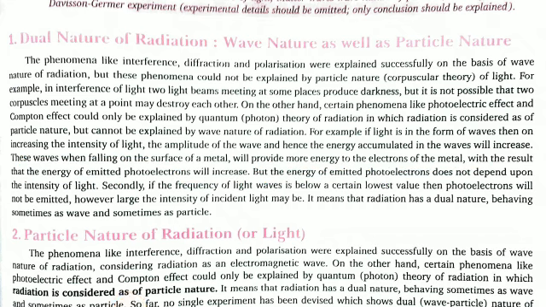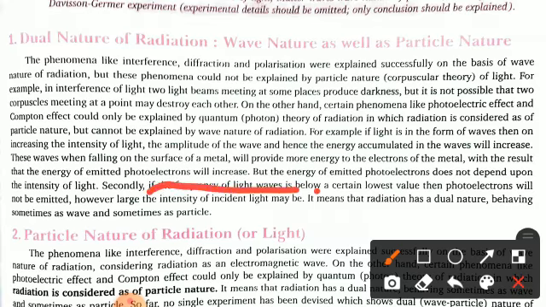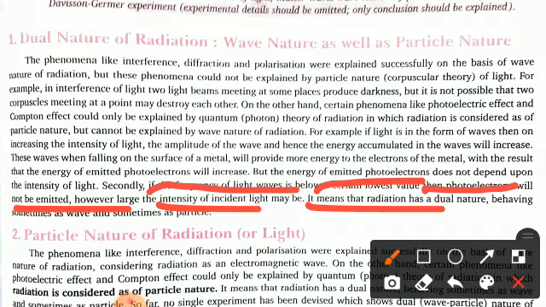Secondly, if the frequency of the light waves is below a certain lowest value, then the photoelectrons will not be emitted, however large the intensity of the incident light may be. It means that radiation has a dual nature, behaving sometimes as a wave and sometimes as a particle. So this is the dual nature of light.